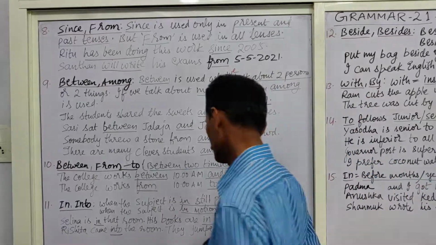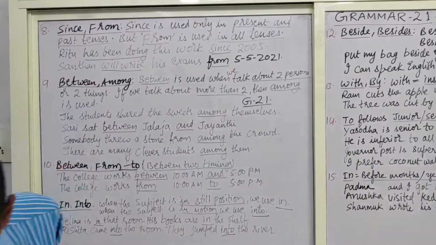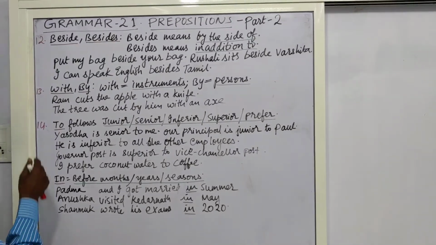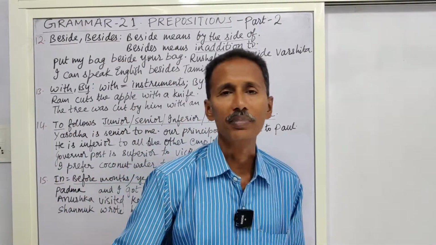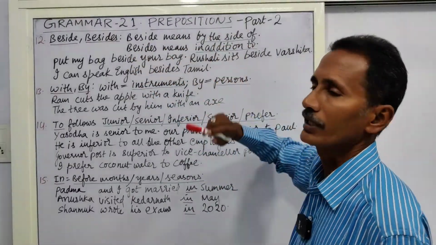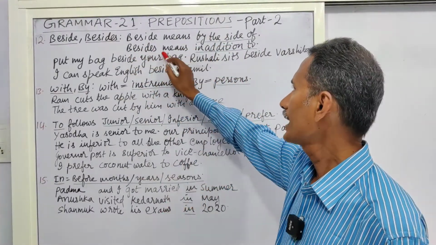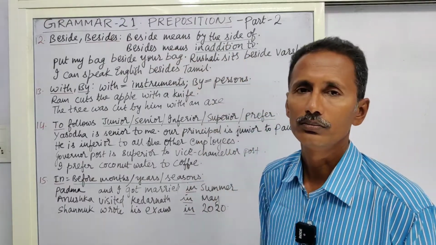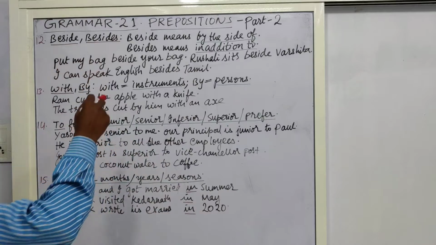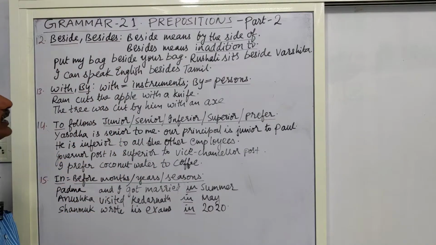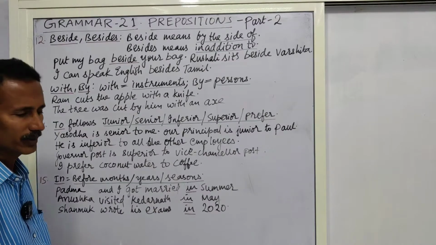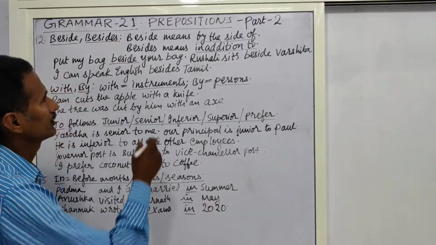Okay, now coming to the next one. Beside and besides. Coming to this usage. Beside means by the side of. Besides means in addition to. Coming to this, put my bag beside your bag. So here in this sentence, beside means just by the side of. Place it just by the side of something or your bag.